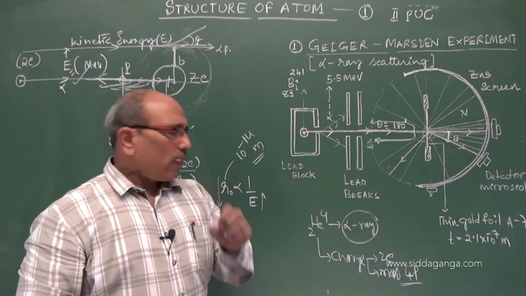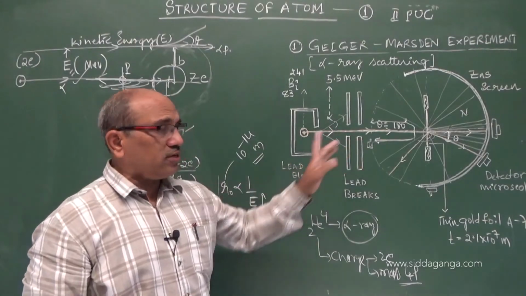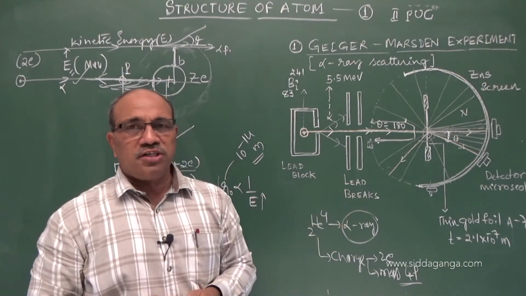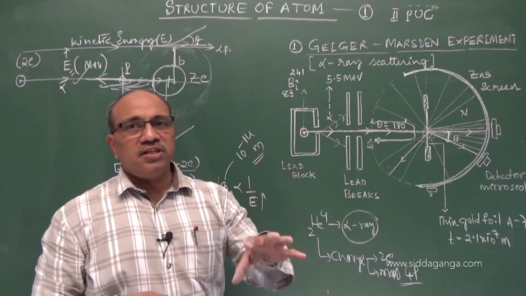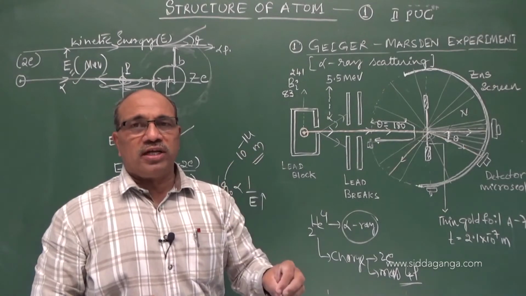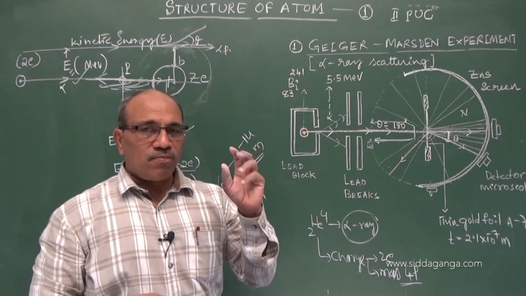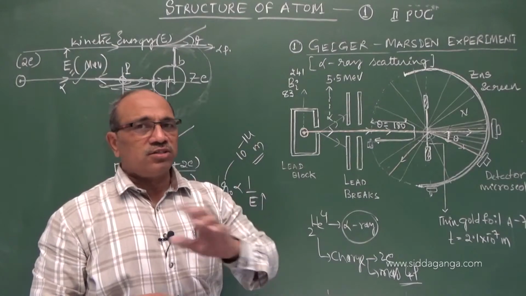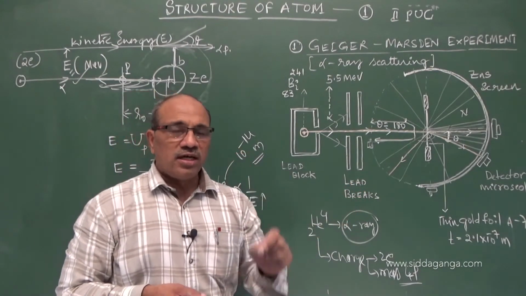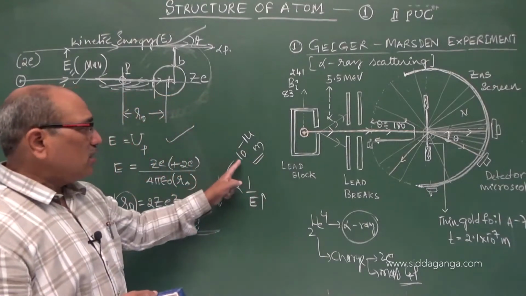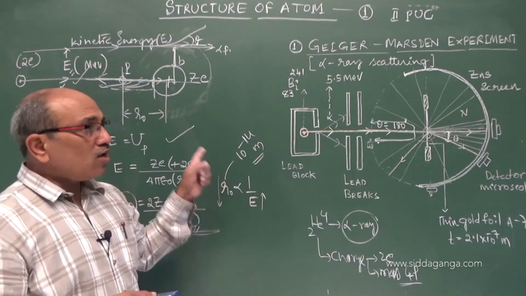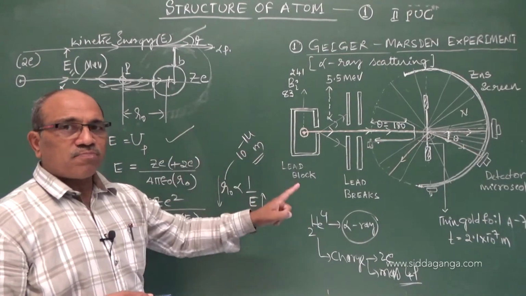Here one strong clue came from this alpha particle experiment. The main thrust of the alpha particle experiment is that it brought the idea of the nucleus and experimentally proved that the entire positive charge and mass of the atom is not distributed over the entire size, but is in a very small space, and the size was also clearly mentioned, about 10 power minus 14 meter or less than that, where all the positive charge and mass are present.